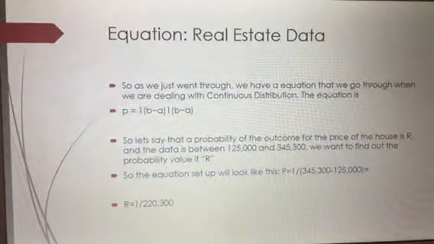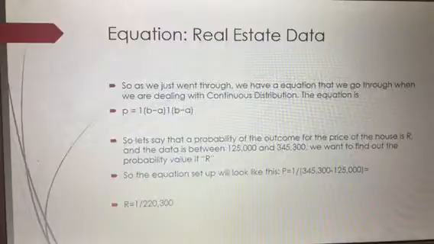So what we just went through, there is a formula when we're dealing with a continuous distribution. And that equation is P equals 1 over (B minus A), the probability of event B minus the probability of event A, times 1 out of B minus A. So let's say the probability of the outcome for the price of house R, and the data is between the data that we just described when we were introducing our table, which is 125 and 345,300.